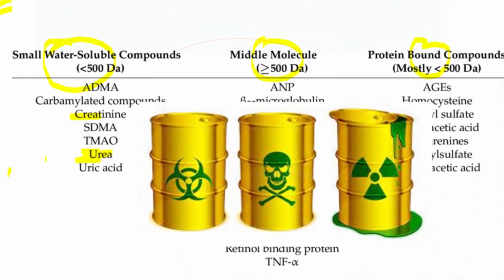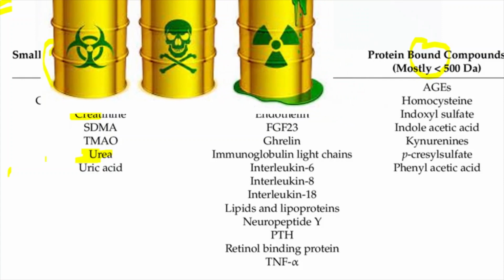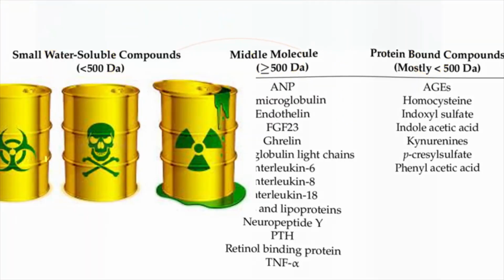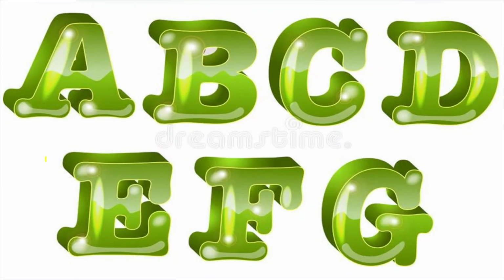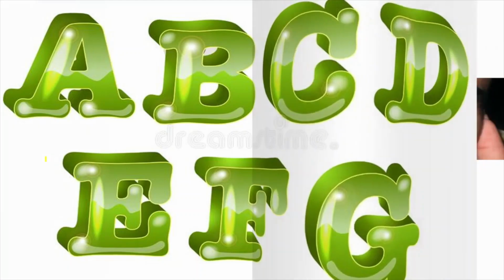What do these toxic materials cause? They cause various clinical manifestations. We will see them one by one, by a simple mnemonic A, B, C, D, E, F, G. One of the few important questions which might be asked: what are the things the patient might develop? To simplify it, I have kept only the main ones, though there are so many. At least you have to answer these things.